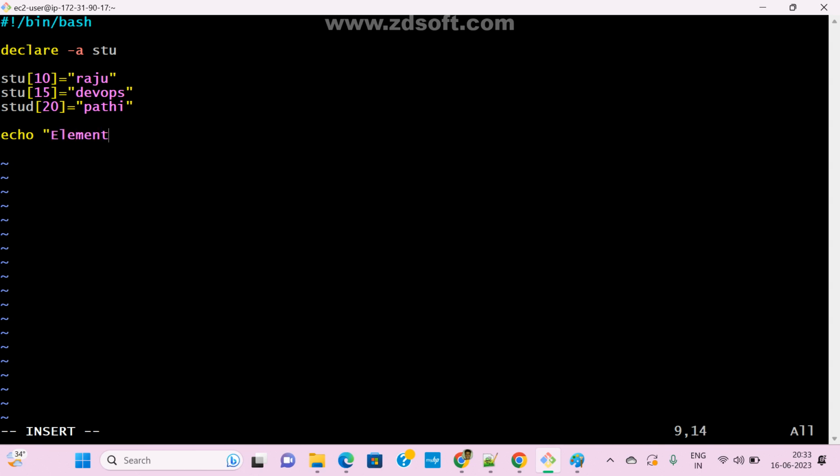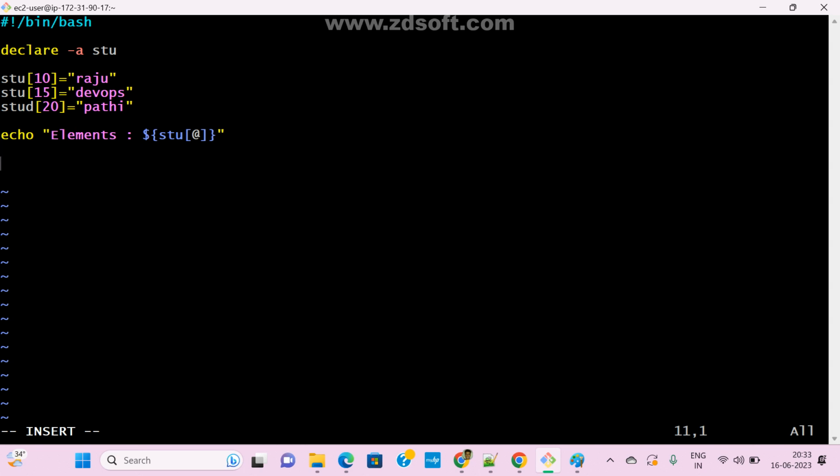See here, elements, dollar, hash, that is stu, right? We can use star or at. Now clear, guys? Already you know this one. It will print all.